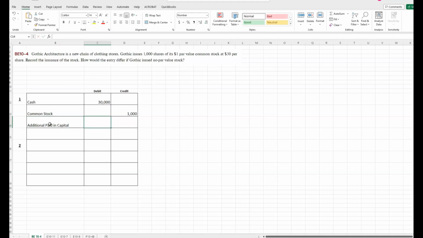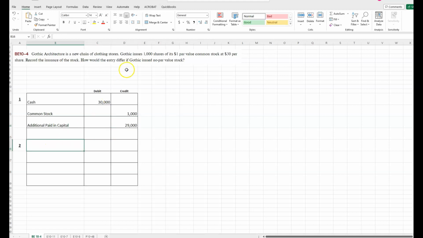That would be 30,000 minus 1,000, or 1,000 times $29, right? So again, only par value goes in the stock account, whether it's common stock or preferred stock. The rest of the money you got goes into something called additional paid in capital.